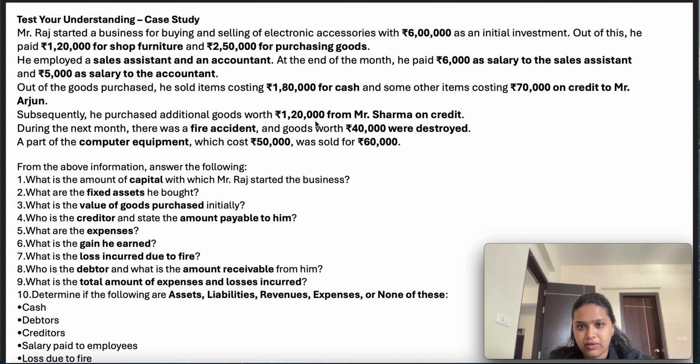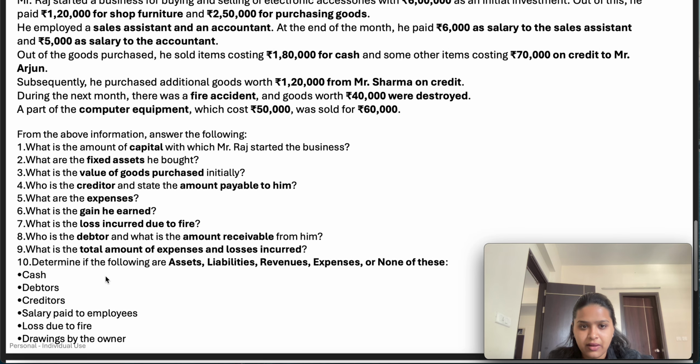What are the expenses? The major expense apart from the fire is 11,000, that is 6,000 and 5,000 he has to pay as a salary expense. Okay. And what is the gain he earned? Here 10,000. What is the loss incurred due to fire? 40,000. Who is the debtor? To whom has he sold the goods on credit? Mr. Arjun. And what is the amount received from him? 70,000. What is the total amount of expense and losses incurred? 11,000 as a salary expense and 40,000, so a total of 51,000 he has incurred as loss and expense.